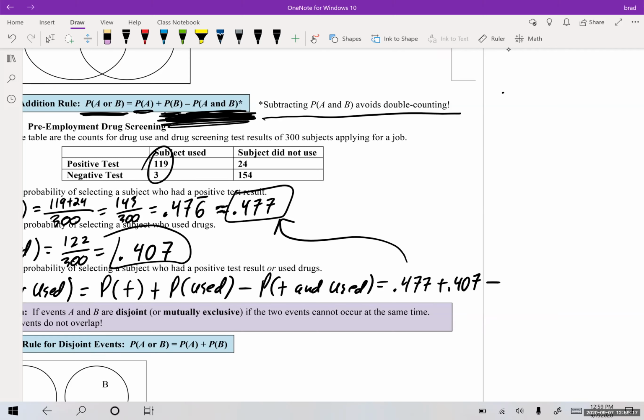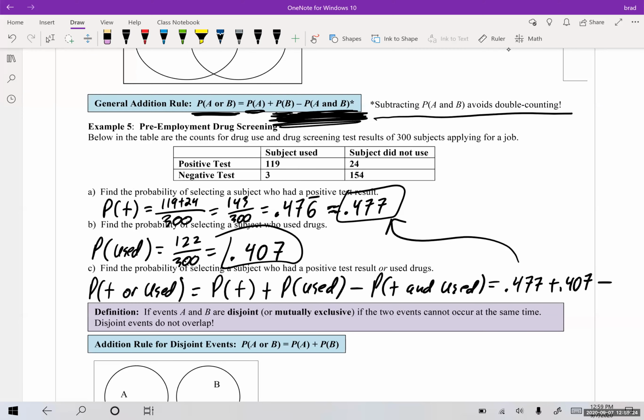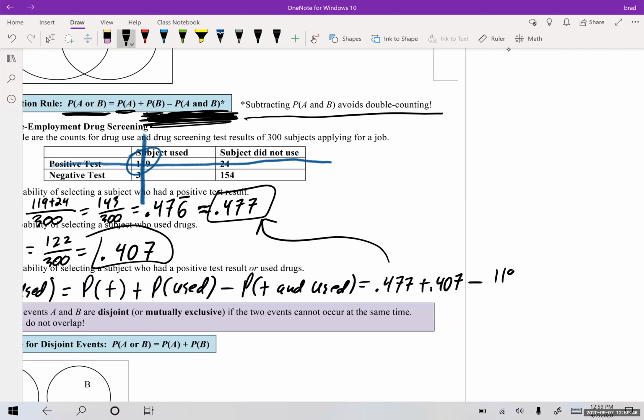But now we have to subtract off the probability of a positive test result and used. The best way to do that with a table is to draw a line for positive, so all the positive test results go this way, and then draw a line under used, so all the used go this way. Where did I cross? I crossed right here, at 119. So I'm going to come over here and say minus 119 over 300.